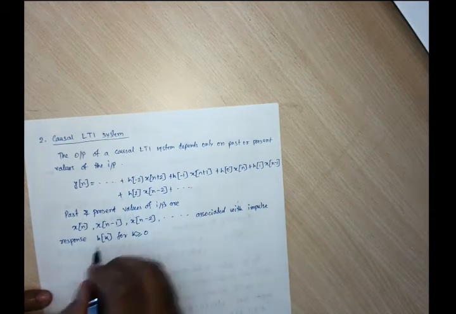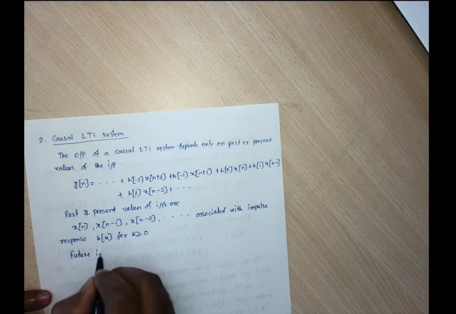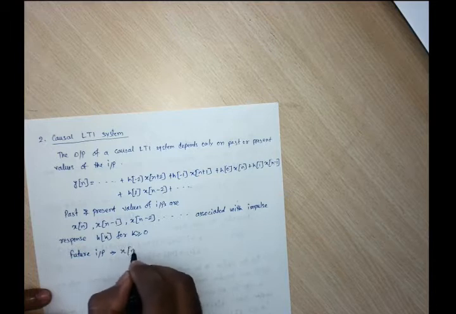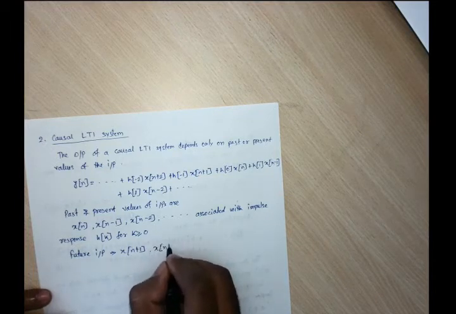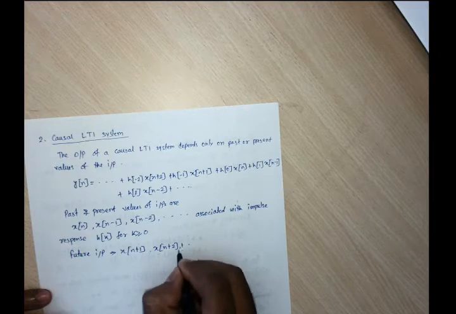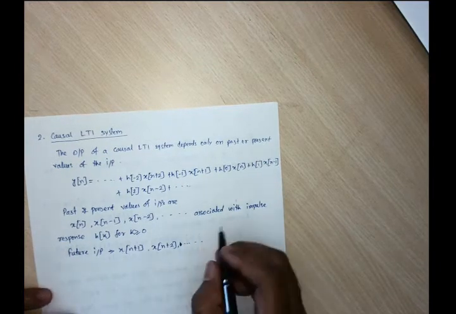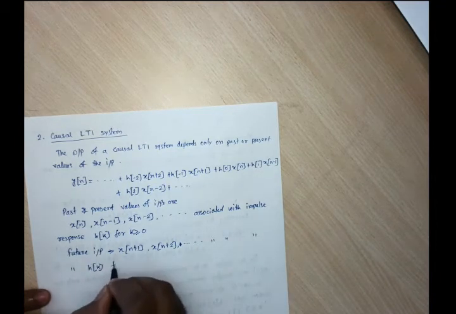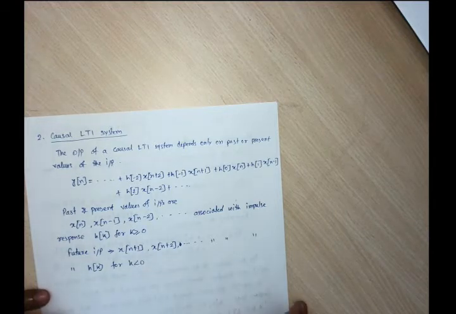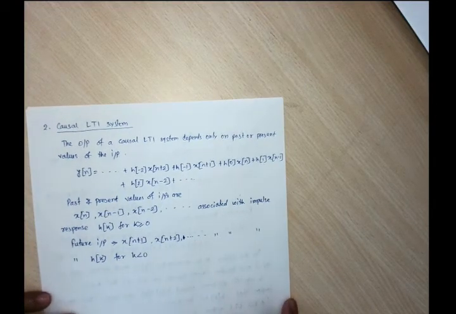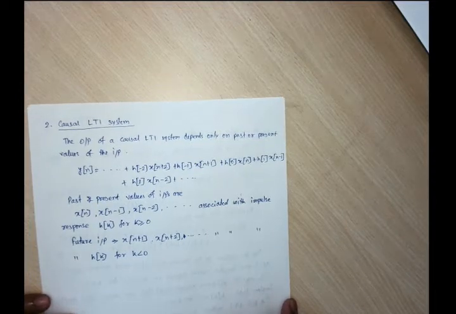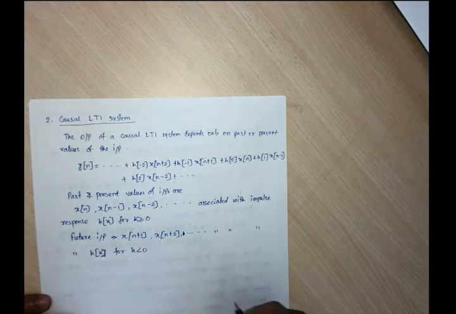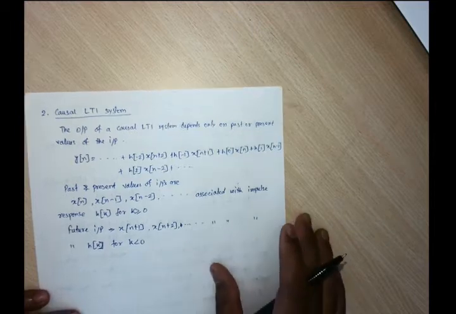If we consider the future inputs, what are they? Future inputs, starting with x of n plus 1, x of n plus 2, and so on, are associated with impulse response h of k for k less than 0. Now y of n depends only on past or present values of input, so the impulse response for the future input should be 0.